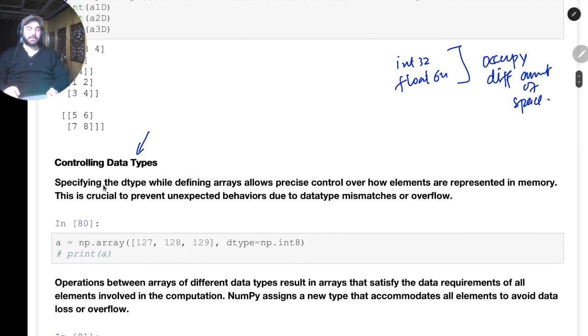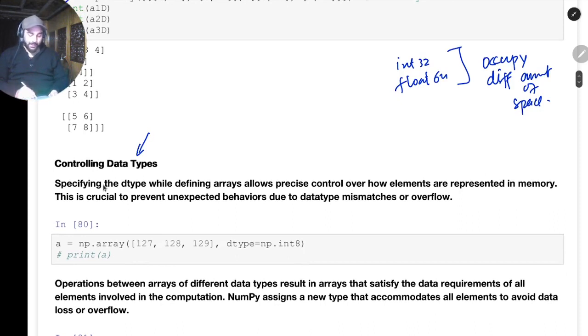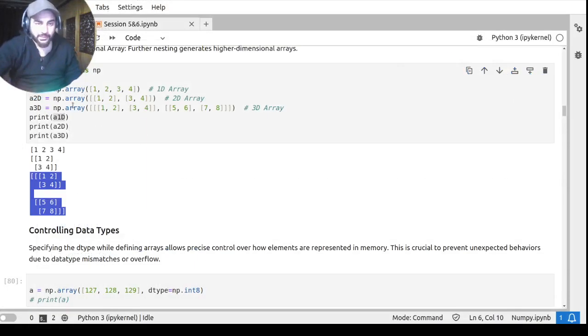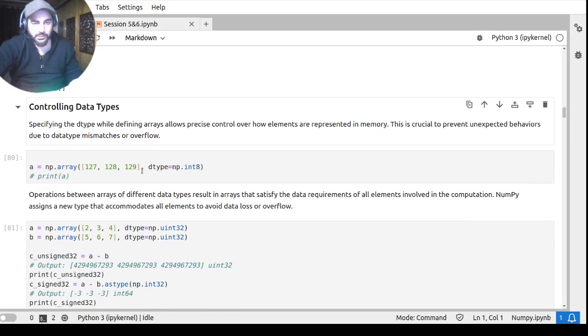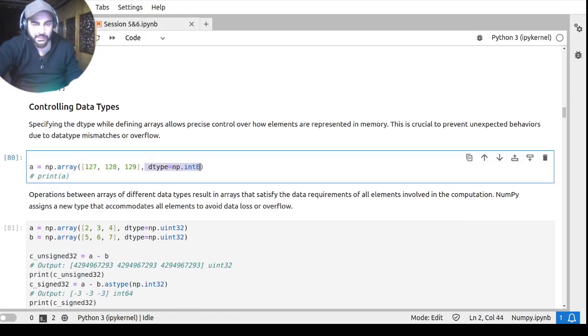So for example, now if you want to control this, I want to create this 127, 128, 129. So let me show you some magic, a miracle maybe, to get one more concept through. So if I write this without a data type, and then with int 8, what should get printed on the screen? Here we have three numbers, 127, 128, 129.